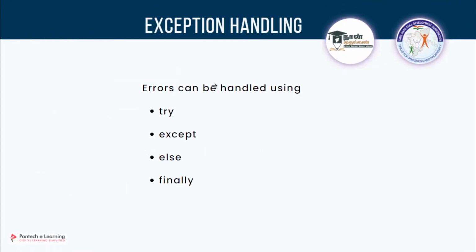To perform exception handling, there are 4 blocks which you can use, like a combination. You start with try, and it is commonly called try except. If you go for try, you have to use except. It is mandatory, you have to use both of these, otherwise you will get an error. Next will be the else statement and the finally statement. These are optional, but we'll try to use them.